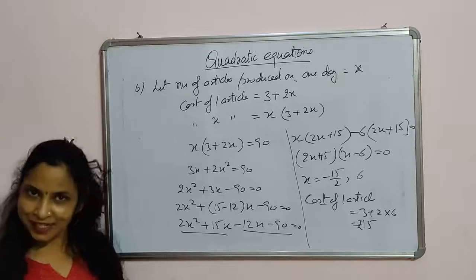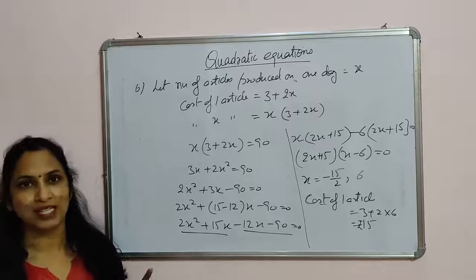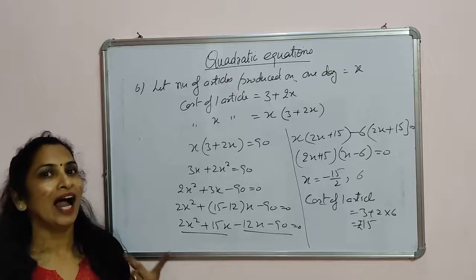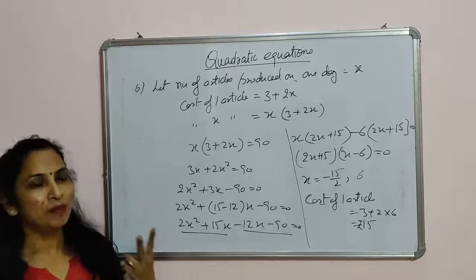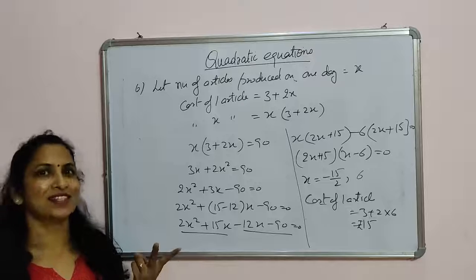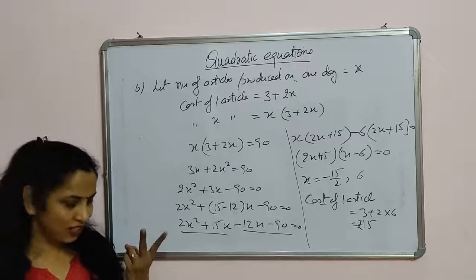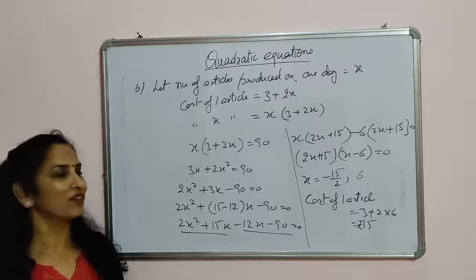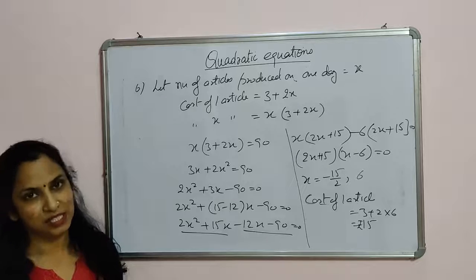So in the next exercise, I will explain two things: the completing the square method, and the most important quadratic formula, with which we can solve any quadratic equation.